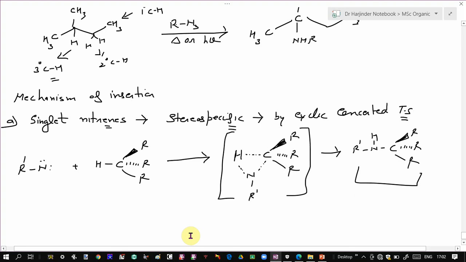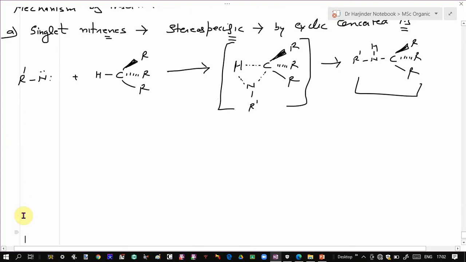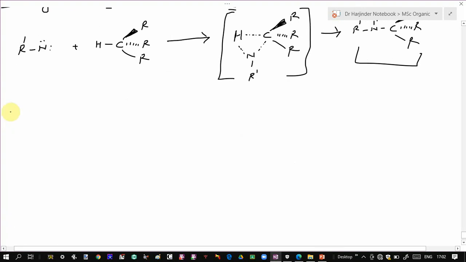But in case of triplet nitrenes, they behave like radicals. So here the reaction is non-stereospecific, as free rotation around the bond can take place, and it can give rise to a mixture of products.